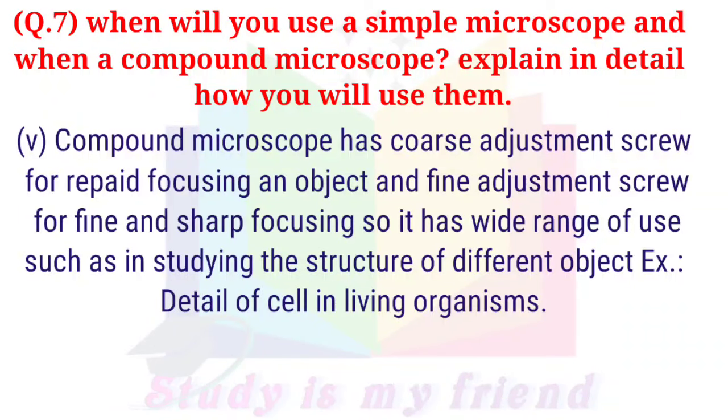Compound microscope has a coarse adjustment screw for rapid focusing on an object and a fine adjustment screw for fine and sharp focusing. So it has a wide range of use such as in studying the structure of different objects, for example, detail of cells in living organisms.